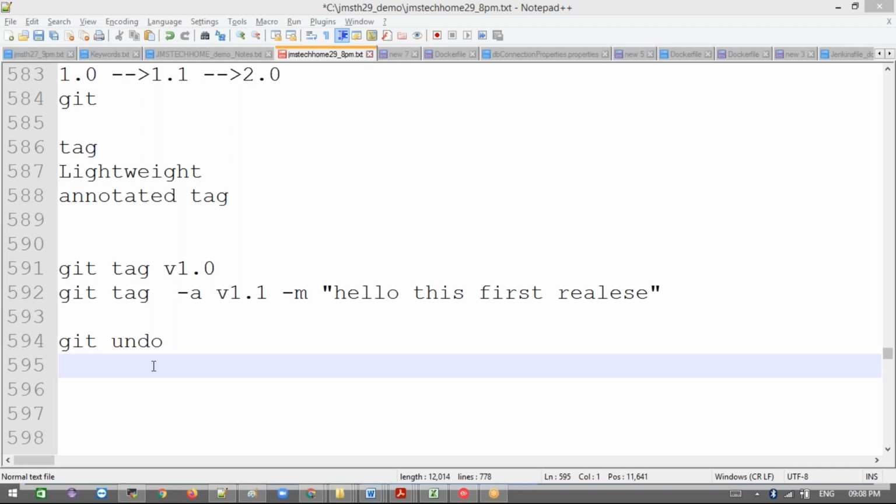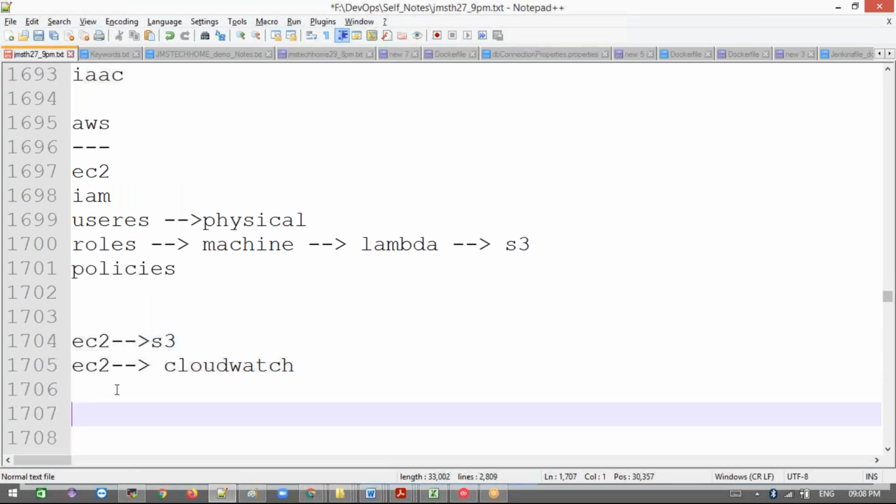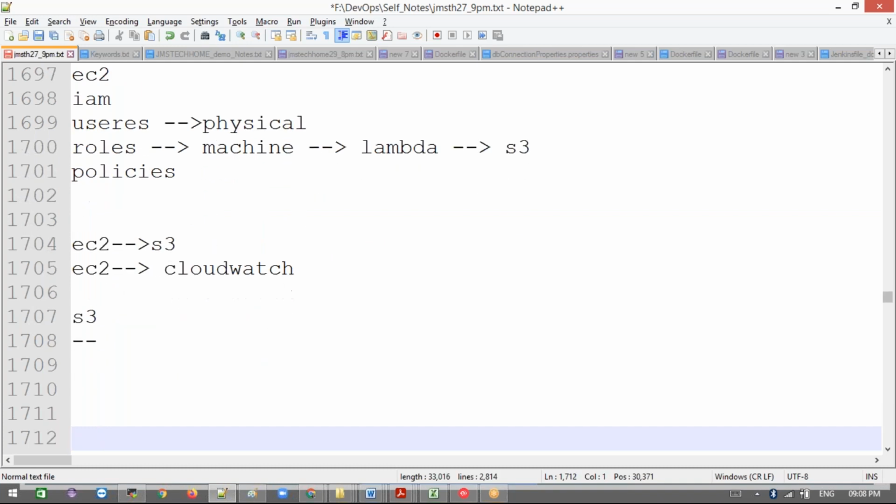Hey guys, good evening. Today we are going to discuss S3. S3 is not going to be completed today, it's a big concept in AWS. But most of the things we actually use, like storage classes, encryption levels, and versioning, what the benefits of enabling versioning are, and how to host a static website. We'll discuss these main topics here, and it is a big concept.